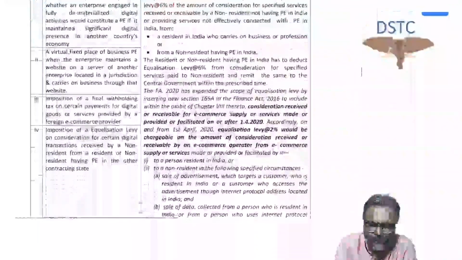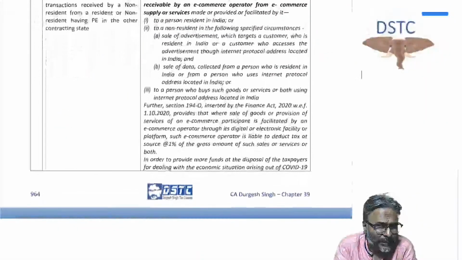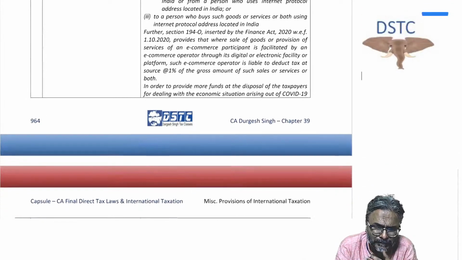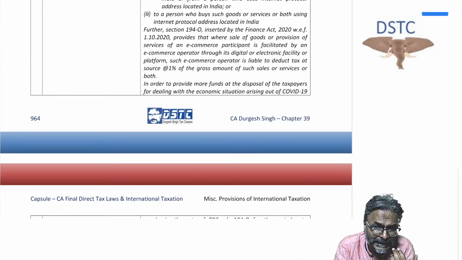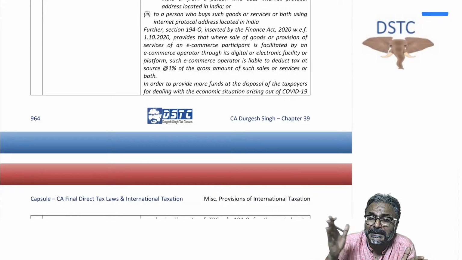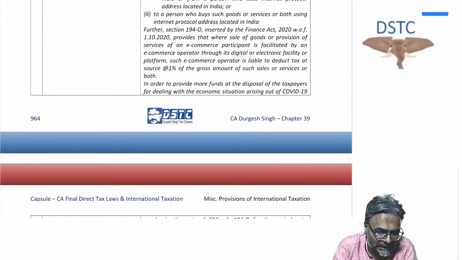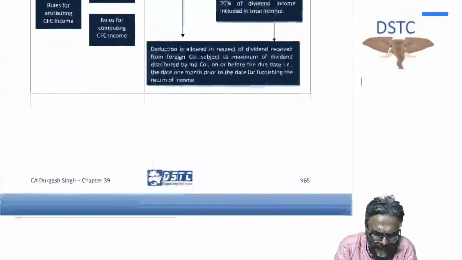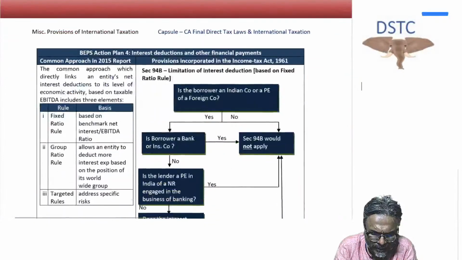Depending on the marks, you can just elaborate 165 and 165A. What is 165 in this case? Providing the advertisement service or providing the space for the advertisement service. That is 165, and 165A is about facilitating, through an e-commerce platform, the sale or supply of goods and services. CFC rules are not applicable in India, so that is absolutely not required.